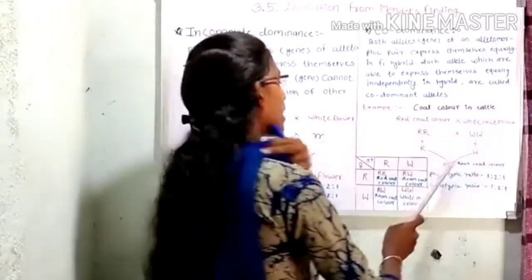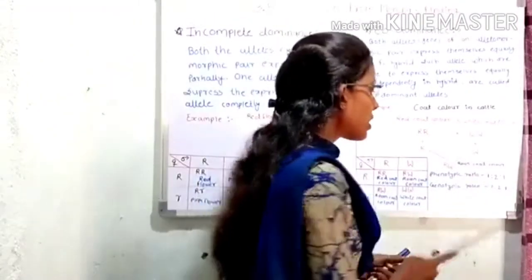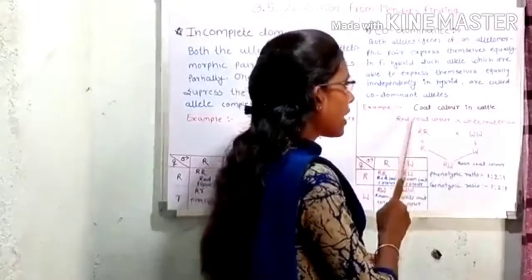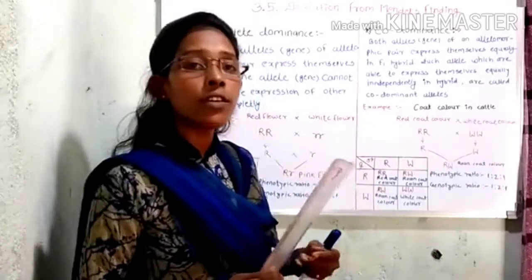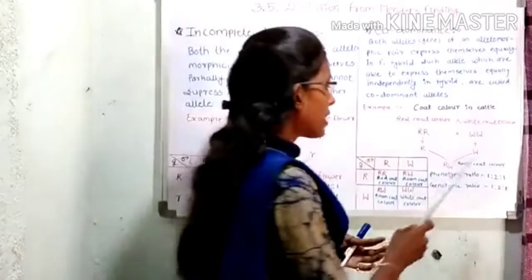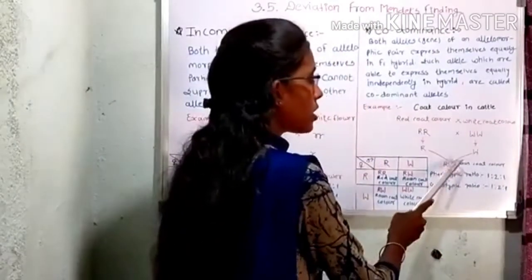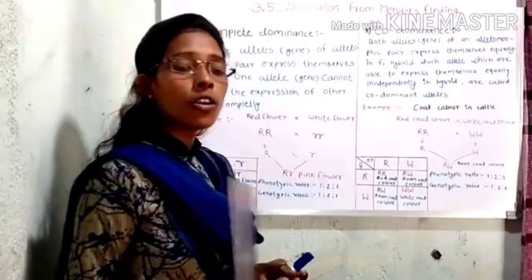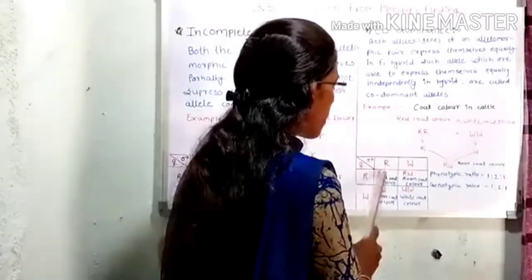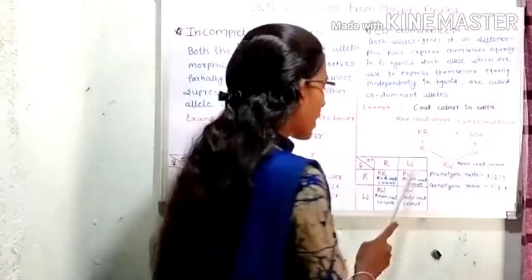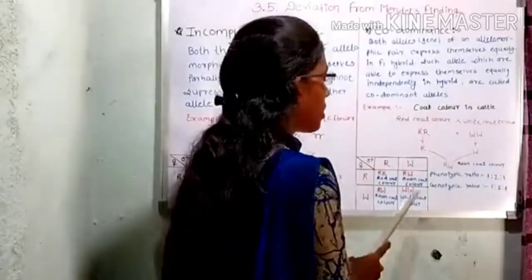After crossing, we get the F1 hybrid, and this F1 hybrid shows a roan coat color. It means both red and white coat colors express equally in the F1 generation. That is the roan coat color of cattle. After self-crossing of this F1 generation, we get the F2 generation. In this F2 generation, one cattle is completely red coat color, two cattle have a roan coat color, and the remaining one cattle has a white coat color.